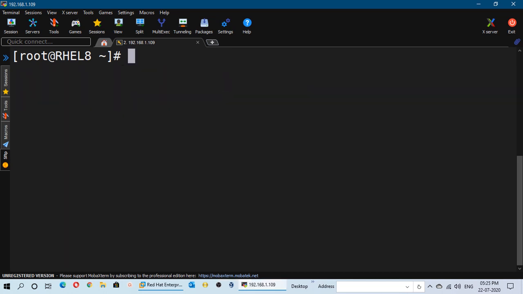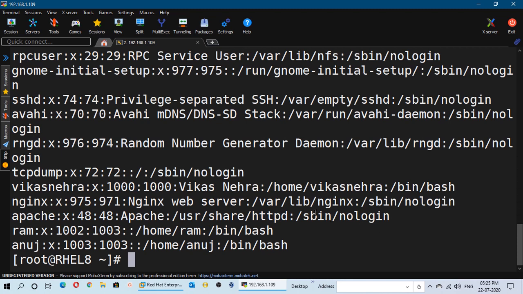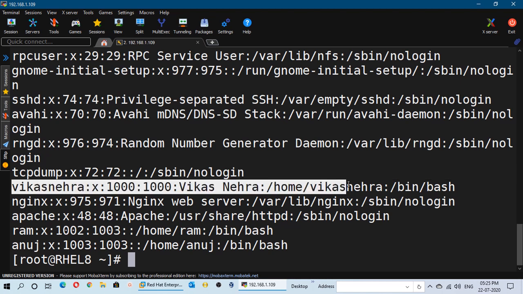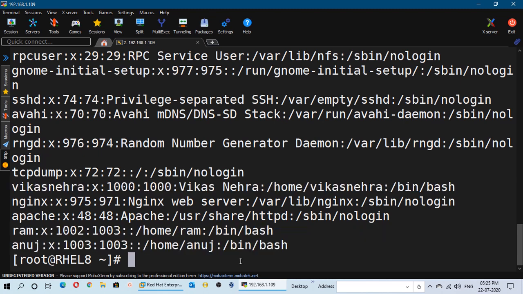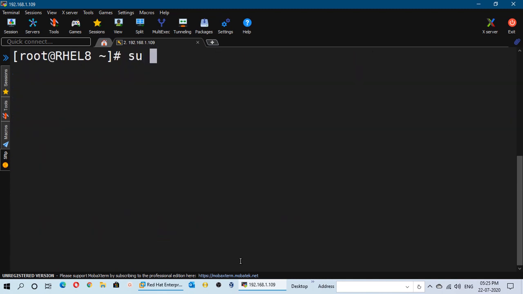Press enter. Now if you open this new /etc/passwd file, which has just been restored from the backup file, you will find the entries for those user accounts which were removed from the original file. Meaning the entries for the missing user accounts have been restored, and we have successfully restored the deleted users in the system. Now I will try to switch to the accounts of these users, and I will show you whether I am able to log in to their accounts or not. So let me switch to the account of this Vikas Nehra user, and here I have successfully logged in to his account.